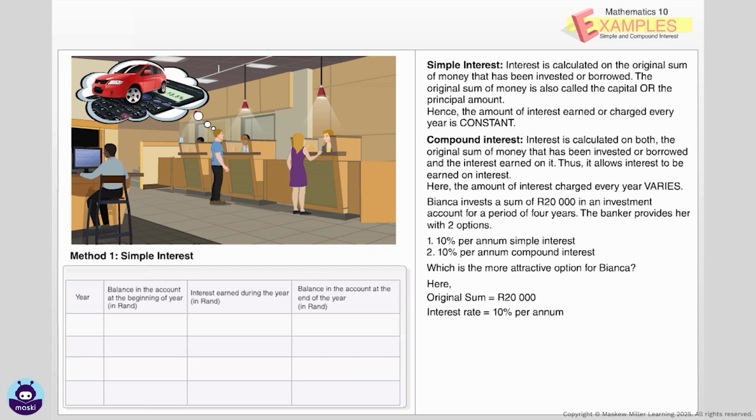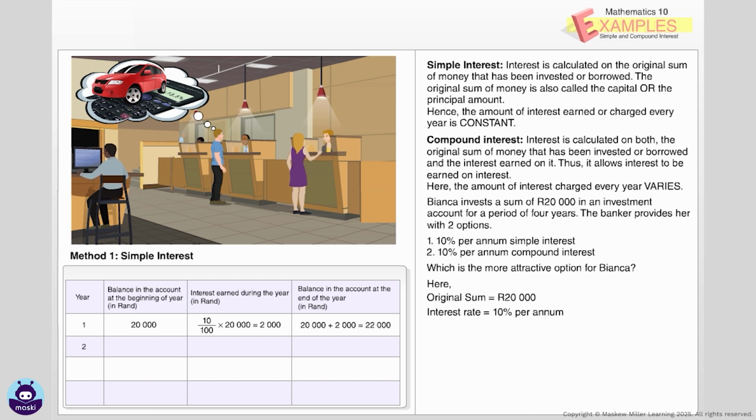Let us calculate interest under simple interest method. The initial balance in the account is 20,000 Rand. Under simple interest method, we will calculate the interest on the original sum of money, that is 20,000 Rand. Therefore, the interest amount will be 10%, that is 10 over 100 times 20,000, which equals 2,000 Rand. Therefore, the balance in the account at the end of the year will be 20,000 plus interest earned during the year, that is 2,000, which will be 22,000 Rand.